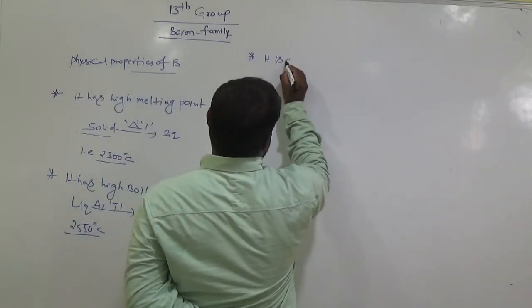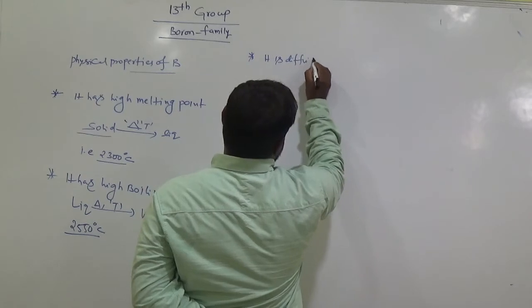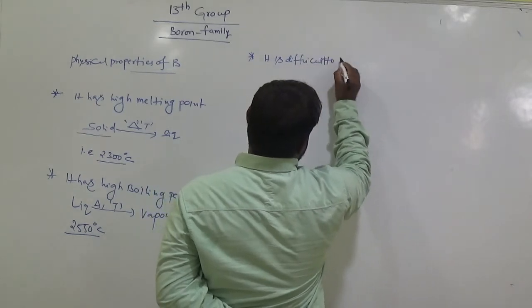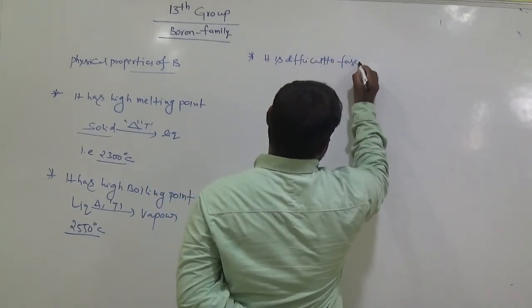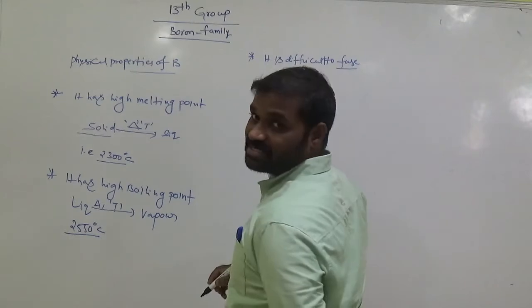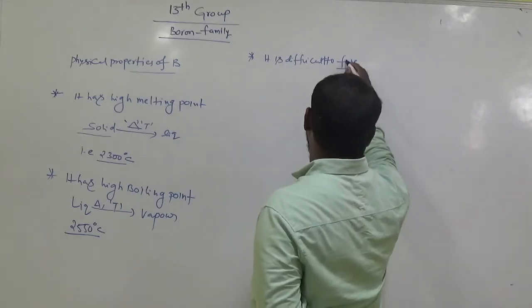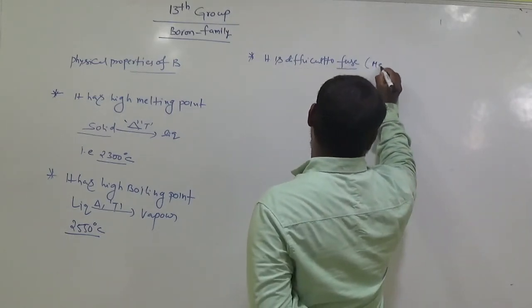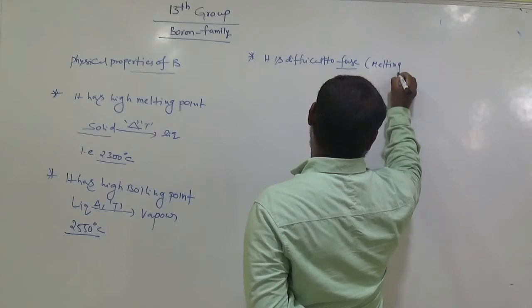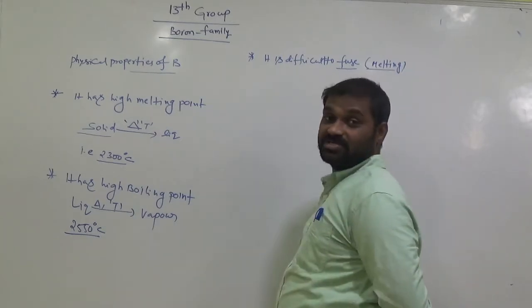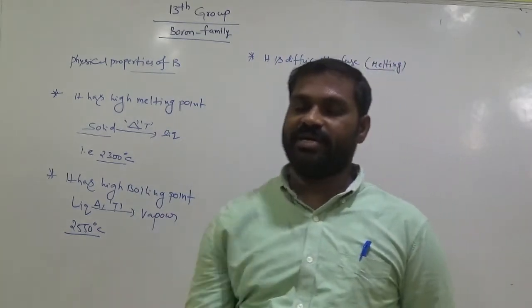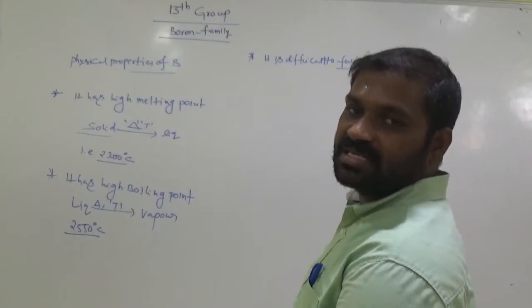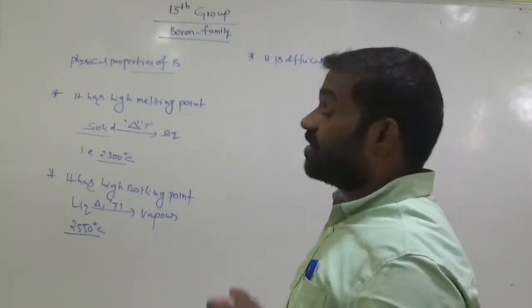So it is difficult to fuse. Fusing means melting, or semi-solid, somewhat liquid, somewhat solid. Remember this.